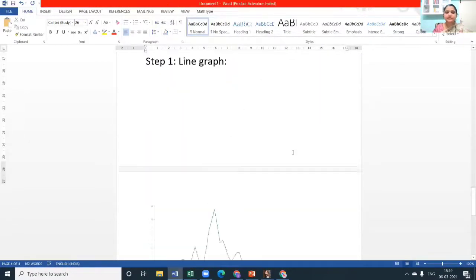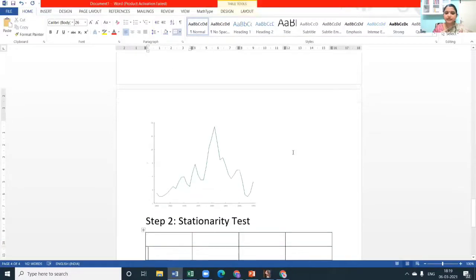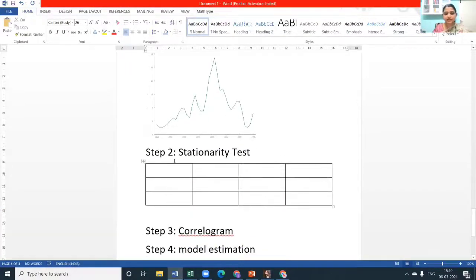Now what next? Since I couldn't understand clearly whether it is stationary, I am going for a stationarity test. First we will test the series at level. Generally we first test the series at level, which means the series as such, whether it is stationary.